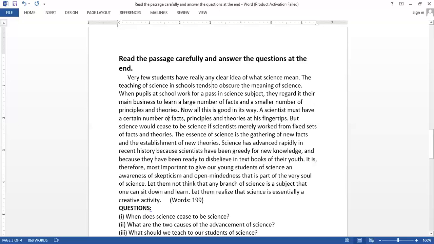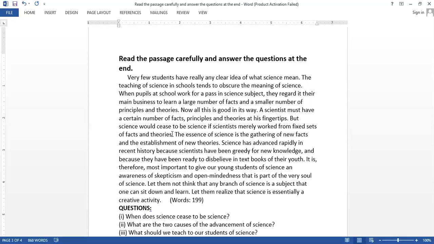A scientist must have a certain number of facts, principles, and theories at his fingertips. But science would cease to be science if scientists merely worked from fixed sets of facts and theories. Okay? So, learning of facts and theories and principles is good to some extent. But if scientists work from the learned theories or from the facts which they are taught at school, then science would not be science any longer. It would cease to be science.